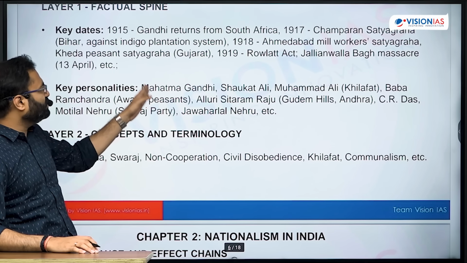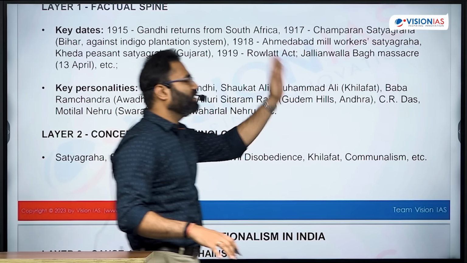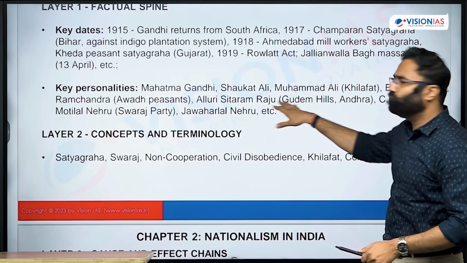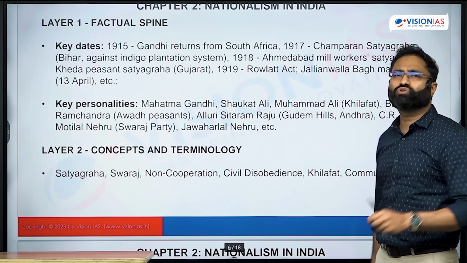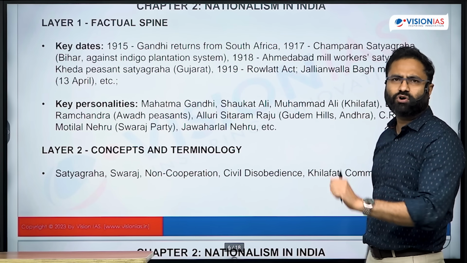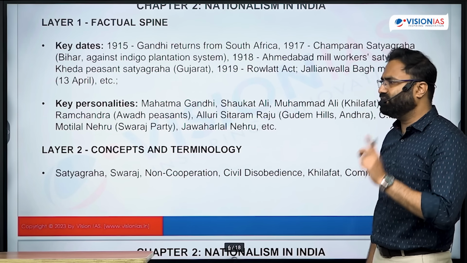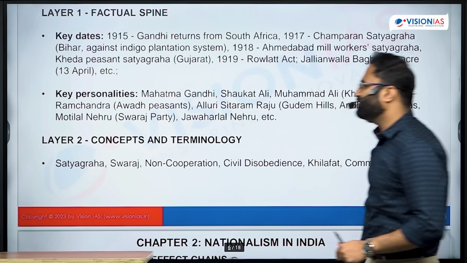Personalities, again a similar thing: Mahatma Gandhi, Shaukat Ali, Muhammad Ali. Then there are personalities like Baba Ramchandra, then Alluri Sitaram Raju, then C.R. Das, Motilal Nehru, Jawaharlal Nehru, Subhash Chandra Bose, Vallabhbhai Patel. Many prominent, many significant personalities are there. Having an idea about those personalities and their brief contribution should be the prerequisite for this examination, and that is available in the NCERT. Next are the concepts and the terminology.